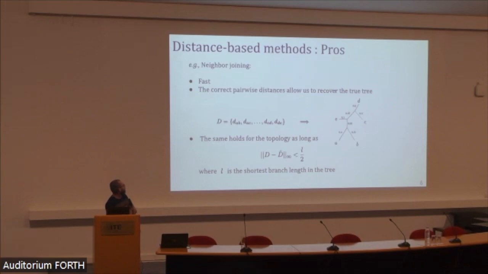And distance-based methods, such as neighbor joining, have the advantage of being fast and the guarantee of recovering the true tree given the correct evolutionary distances in input. And this also holds for the topology as long as the maximum error between the true and the predicted distances is smaller than 1/2 the smallest branch length in the tree.